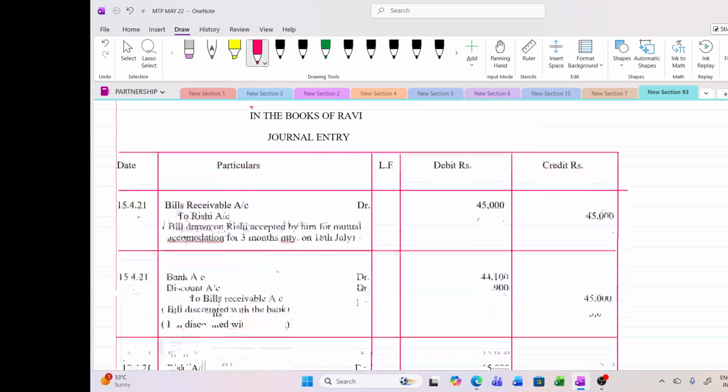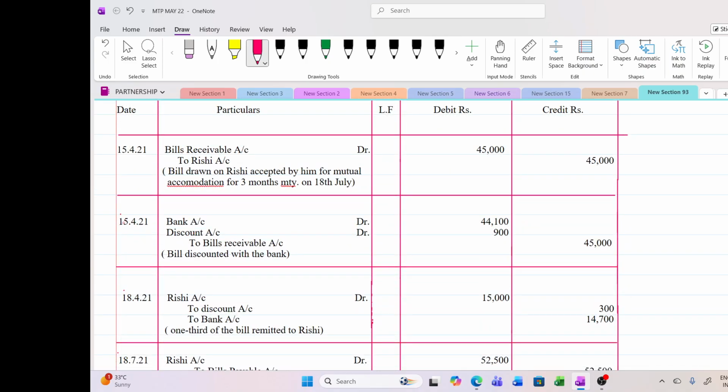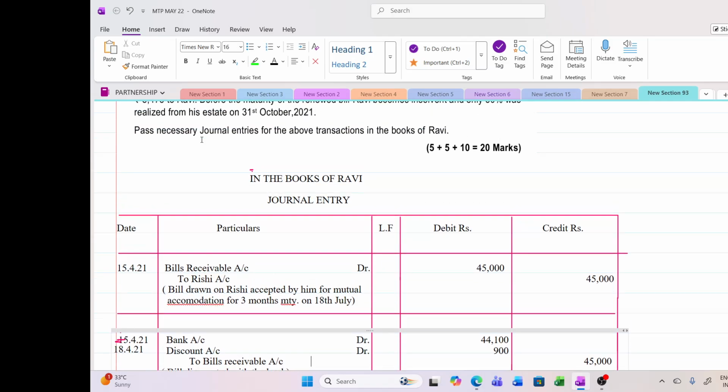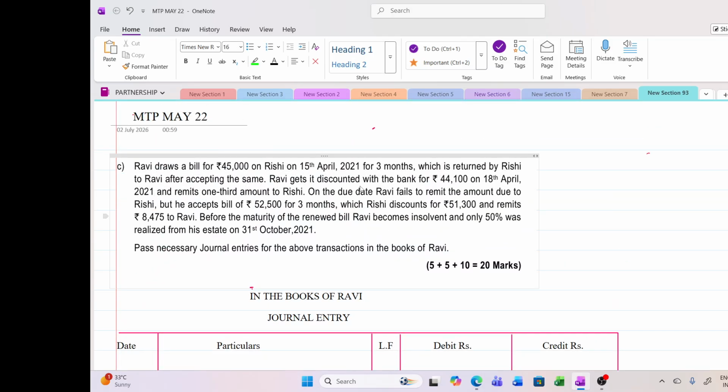Sorry, this is on 18th April. Here you have to change the date. Okay, I'll just change the date as 18th April 21. So you have to be very careful about the date also. 18th April. Don't take 15th April. Okay. On 18th April, what happened? He gets it discounted on 18th April 2021, 44,100.